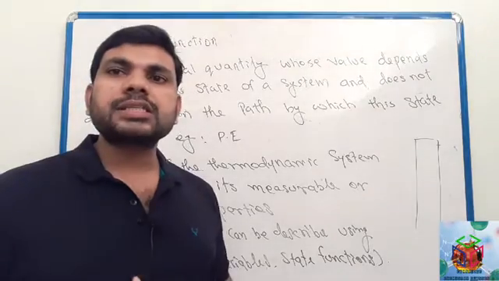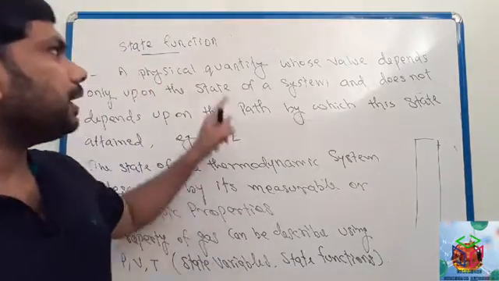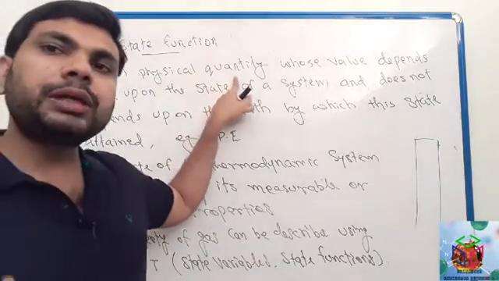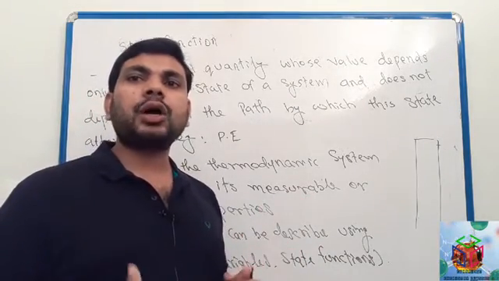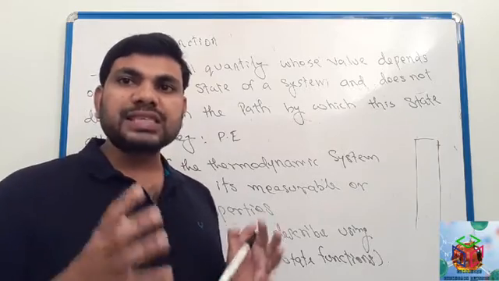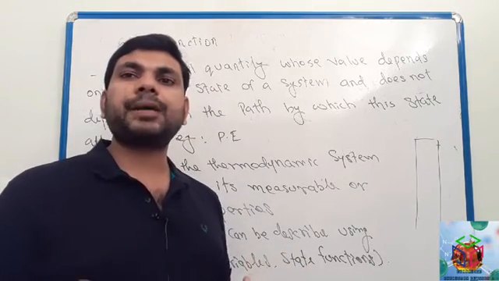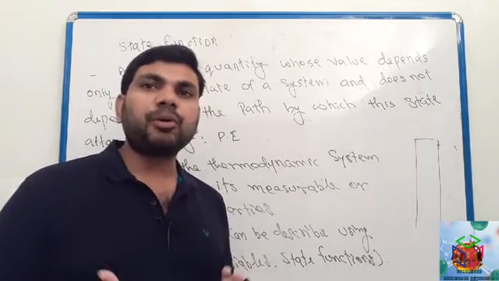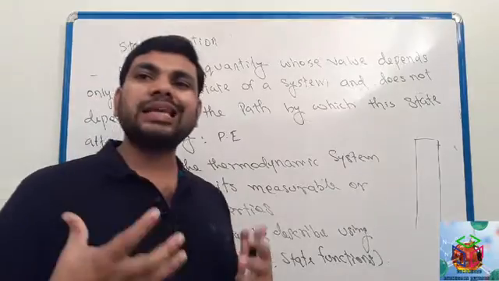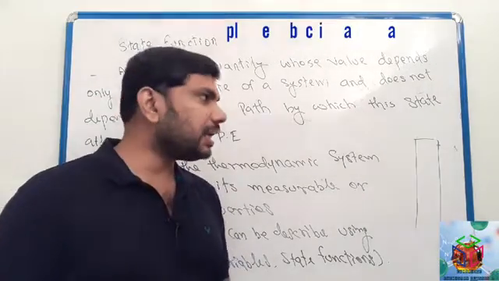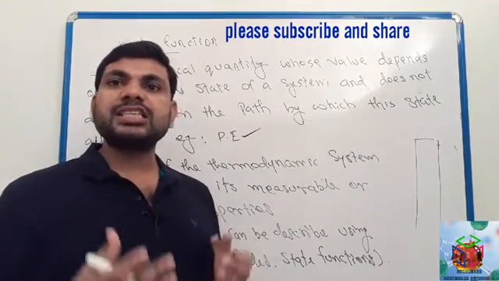Next one, we have to discuss here state function. State function means a physical quantity whose value depends only on the state of the system and does not depend on the path. Such type of physical quantity is called state function. See here, an example for state function: potential energy. Potential energy is a state function.